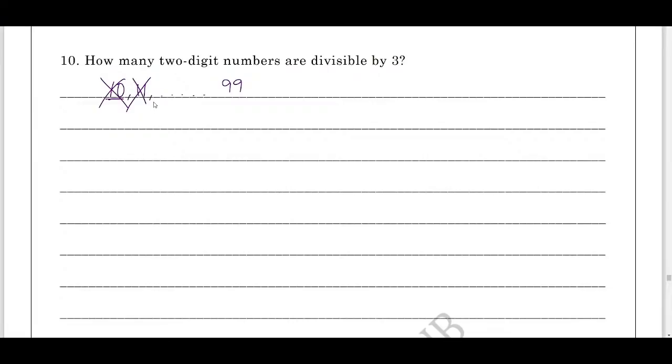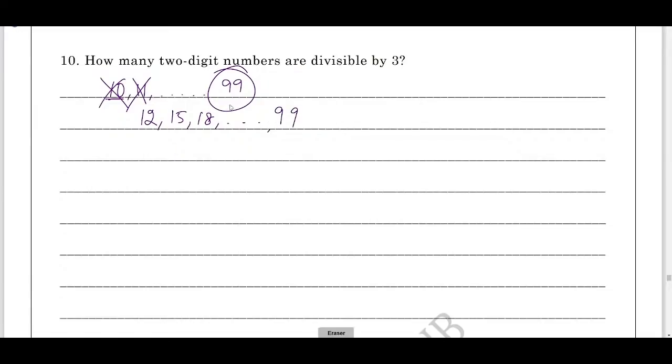Next, divide 11 by 3. It is not divisible. Then divide 12 by 3. Yes, it is divisible by 3. Next, after 12, 13 is not divisible. 14 is not divisible. 15 is divisible by 3. Now 15 plus 3 is 18. And what is the last term here? It is 99. Now divide 99 by 3. Yes, it is divisible by 3. Therefore, the last term will be 99.